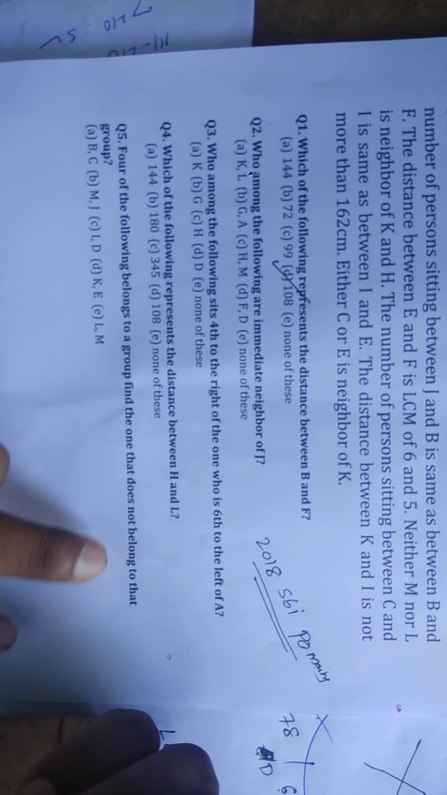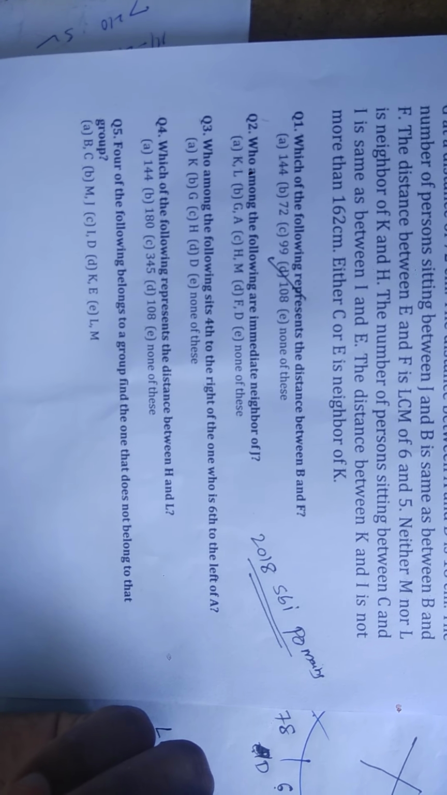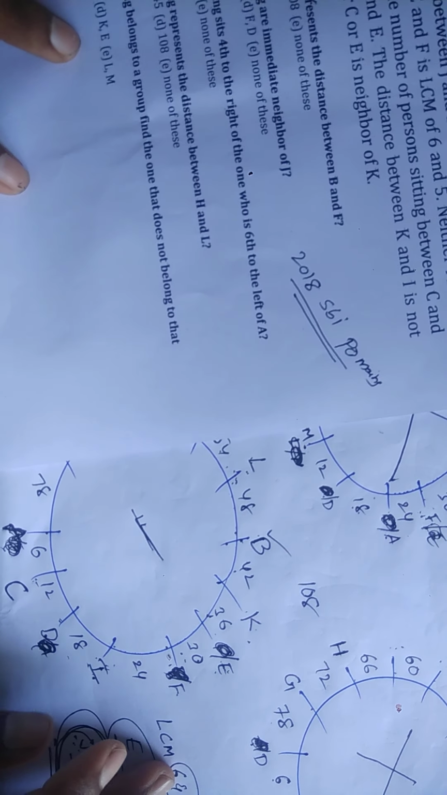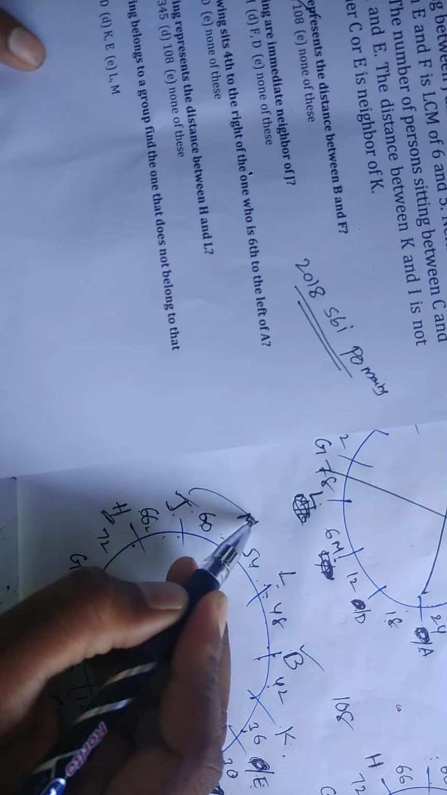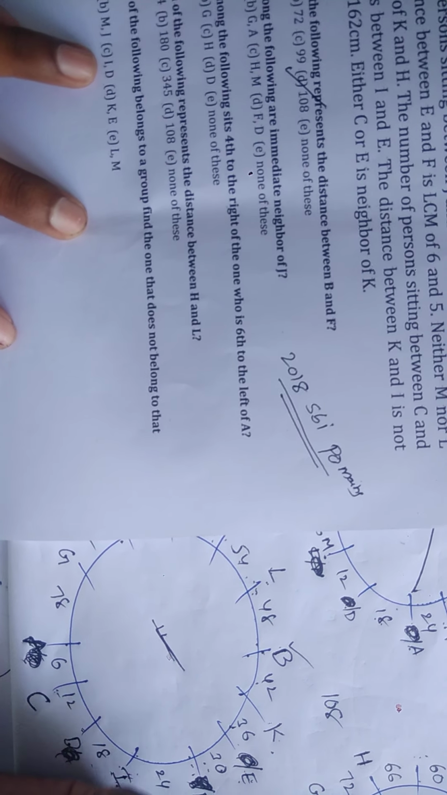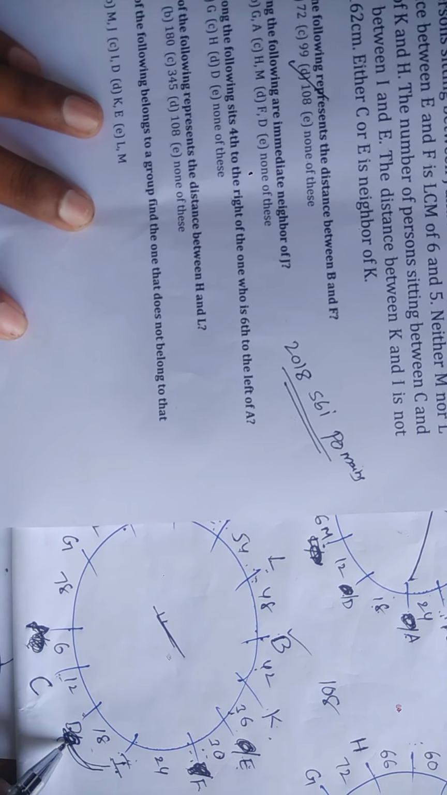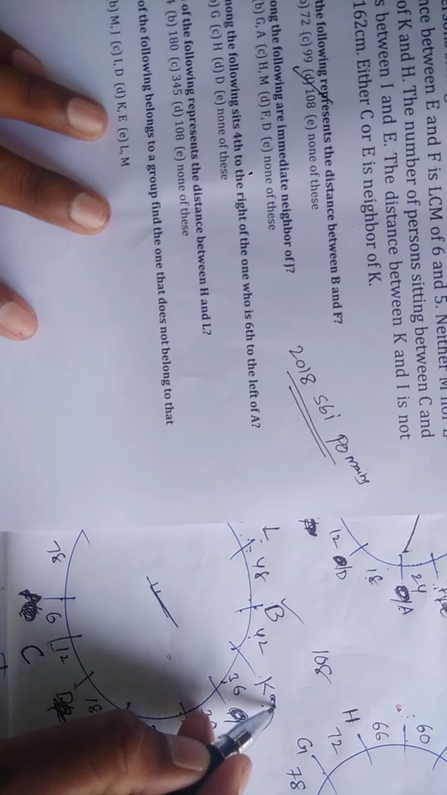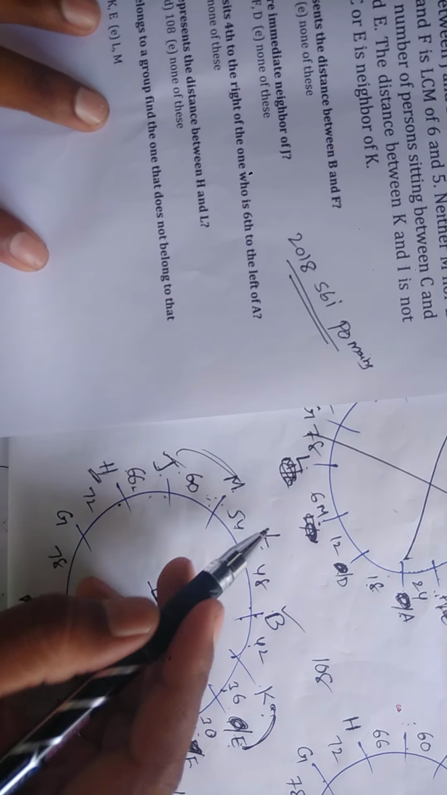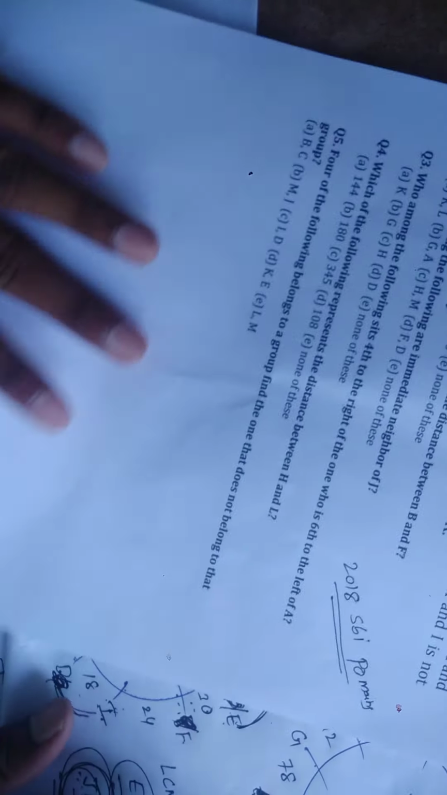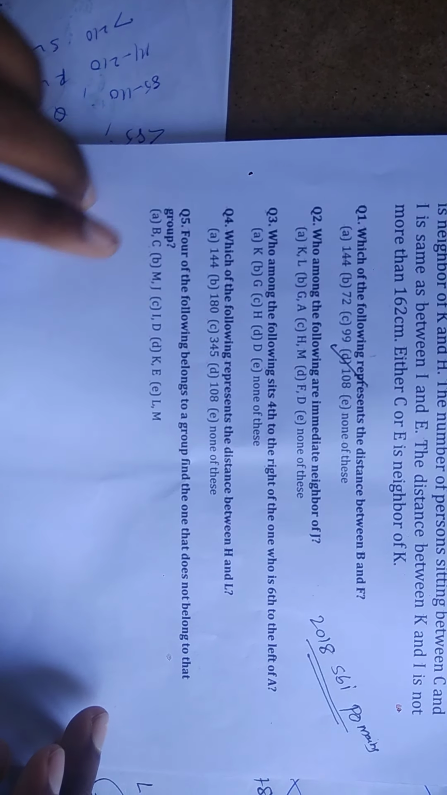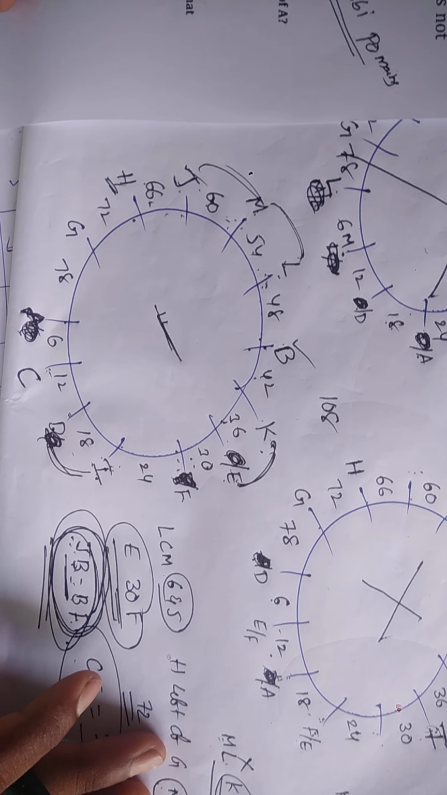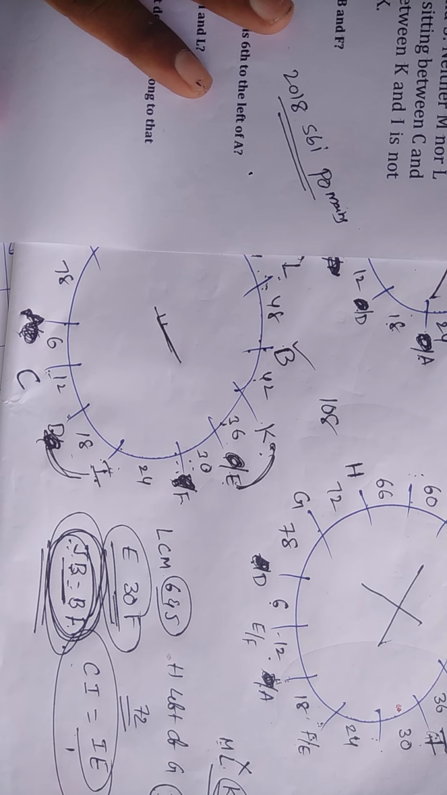Last question: four of the following belong to the group. Find the one that does not belong to that group. That means out of the given five options, four are the same and one is different. Suppose B, C. Okay, B and C leave. M and J. See here, M and J both are immediates. Next, I and D. I and D both are immediates. Next, K and D. K and D also both are immediates. Next, L and M also immediates. But here in option number 1, B and C are not immediate. Remaining all are immediate, so question number 5, answer is what? Option A.